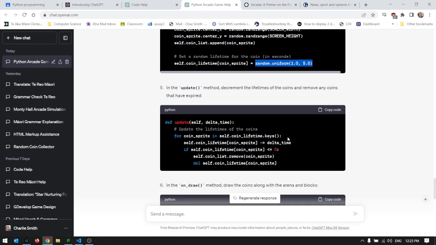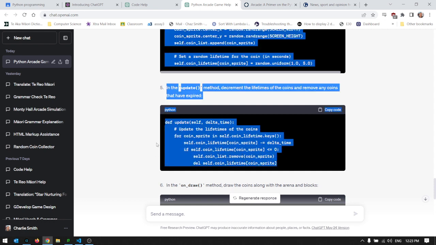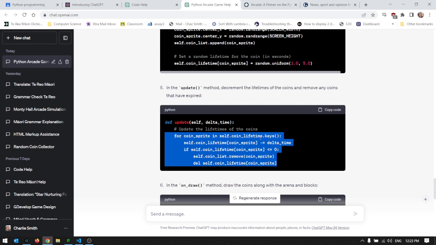But again, of course, it doesn't work properly. So here, this loop, it goes through all of the coins in that lifetime keys list and removes the delta time, how long it is since we were last here. Checks to see if it's less than 0 and it removes. It all looks right, but actually crashes when you run it, because it just says you can't actually delete from a dictionary you're currently iterating through. So pretty awkward little problem, and it took me a little while to find a way to redo this. It took some reasonable programming skills to really understand, firstly, what the problem was, and then to understand how to fix it.